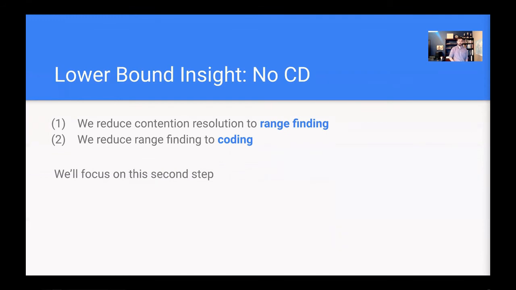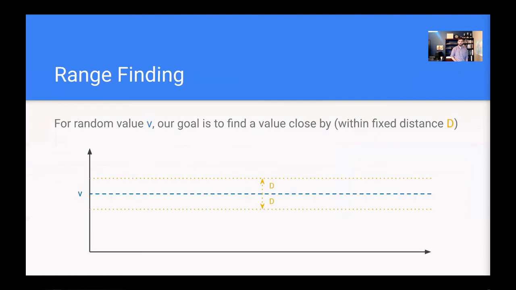But in order to do either of these steps, we have to introduce both the range finding and the information coding problems. So let's start with range finding. So for range finding, we'll draw a value v at random from some distribution. And our goal is to find a value within a certain range of v. So within this distance, capital D of v, which is fixed.